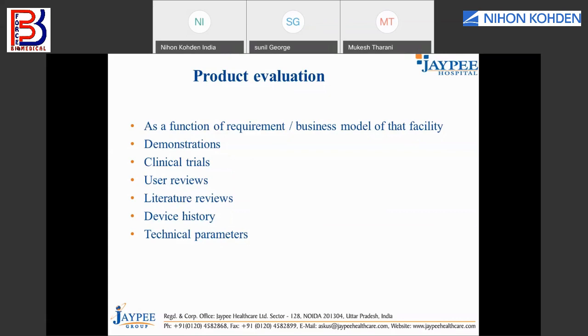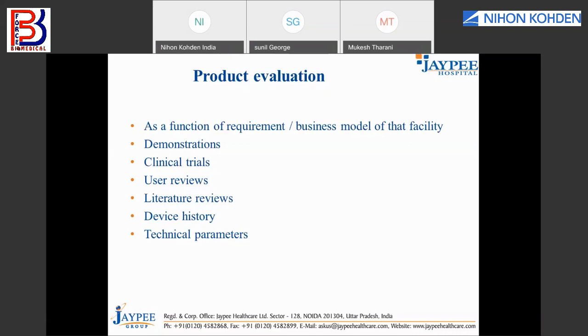Then you can go through the literature. There are a lot of literature reviews available for each and every equipment. Check about the device history. Device history in the sense, you can check with the other organizations how fast this equipment requires service, whether it is serviceable or it requires frequent servicing. Then come to the technical parameters. Even though being a biomedical guy, I put the technical parameters as the last thing. You must be wondering why. I told you, there is a reason for that.